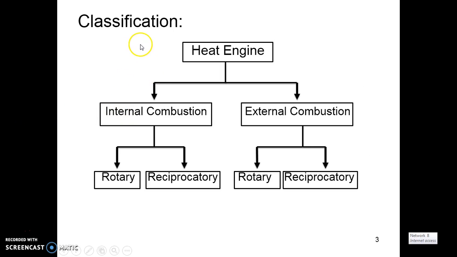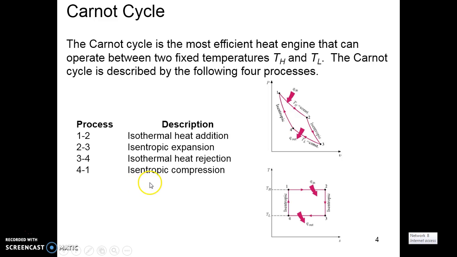Coming to the classification, the heat engine is broadly classified into two types: one is internal combustion and the other is external combustion engine. The internal combustion engine is again classified into two types: one is the rotary engine and the other is the reciprocating engine. In the reciprocating engine, we will come across the SI engine, that is, the spark ignition engine.